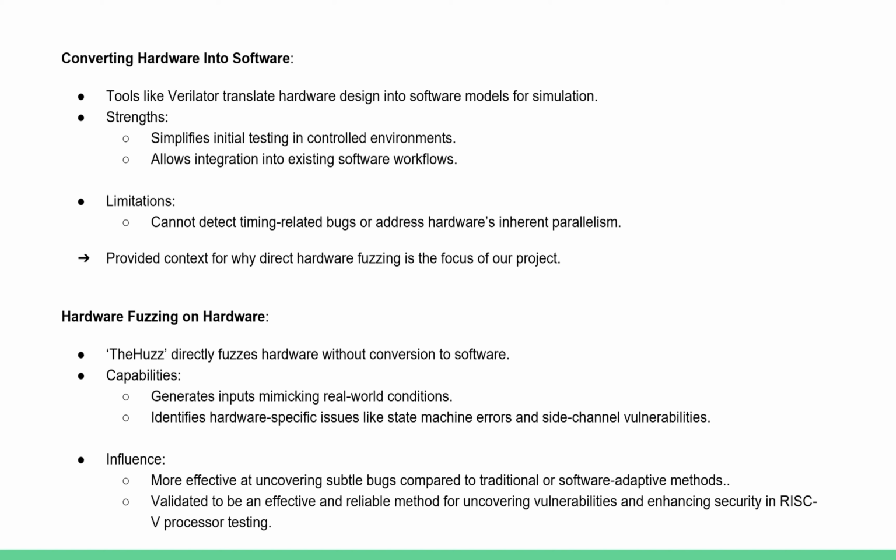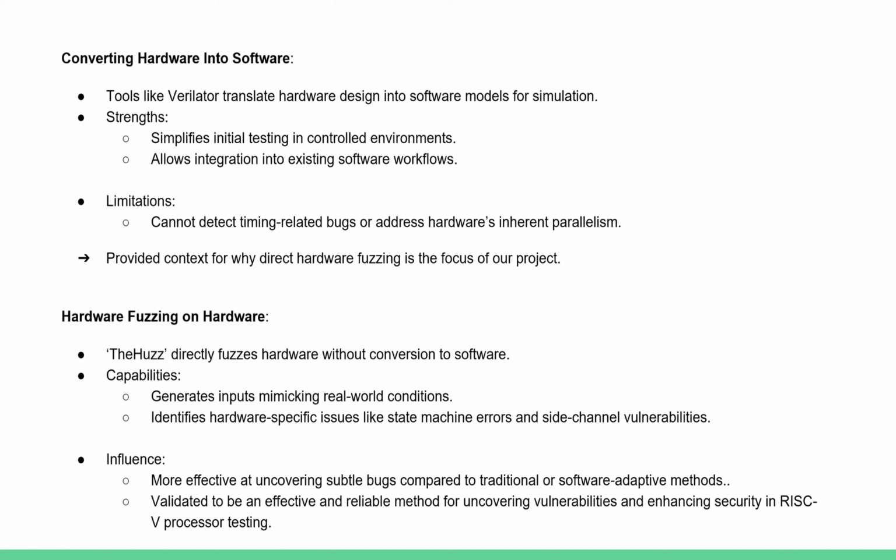Unlike methods that adapt software fuzzing tools or convert hardware into software models, the HUZ directly tests hardware designs with inputs that mimic real-world conditions. This direct approach allows for the exploration of critical areas of hardware functionality that other methods could not fully address. By continuously iterating, generating, and mutating inputs, the HUZ is able to target vulnerabilities such as timing issues, finite state machine errors, and side channel attacks, all of which are unique to hardware. While these capabilities were informed by the success of software fuzzing, the HUZ was designed to overcome its limitations, focusing on hardware's parallelism and timing dependencies.